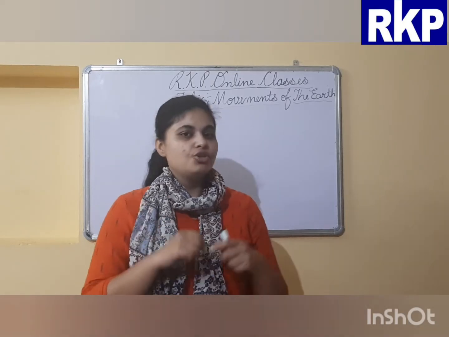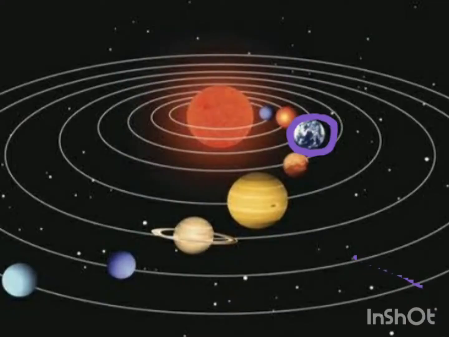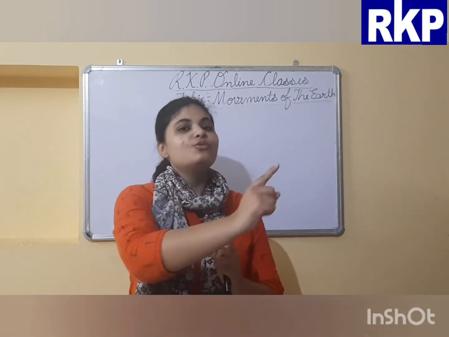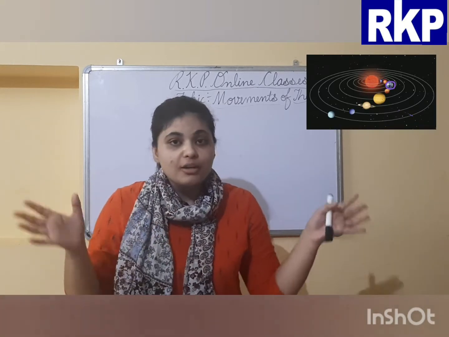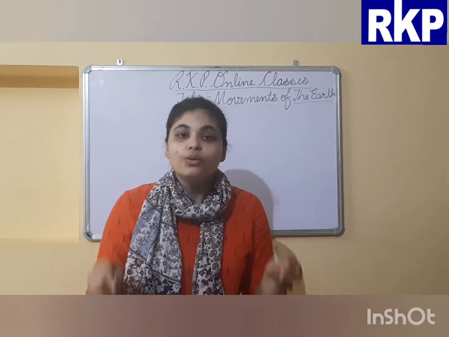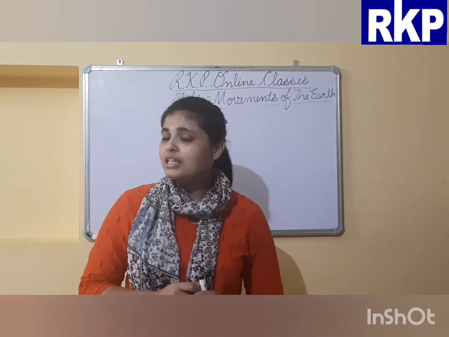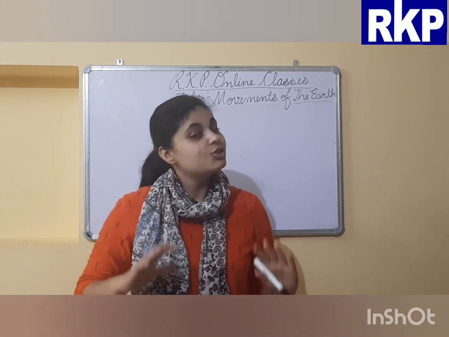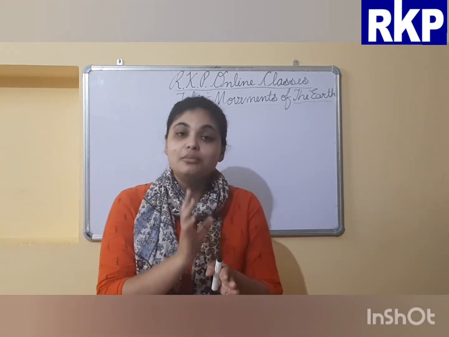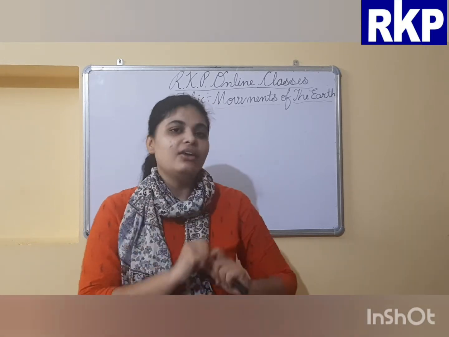You must have learnt or heard that the Earth, like all the other planets of the solar system, moves around the sun. That means the Earth is always moving. Even now the Earth is constantly moving. So we can say that our planet always moves. The planet on which we are living moves. That means all the planets of the solar system move, not the sun, right?